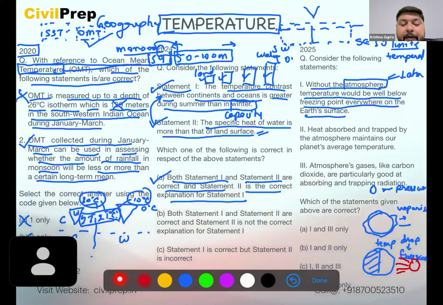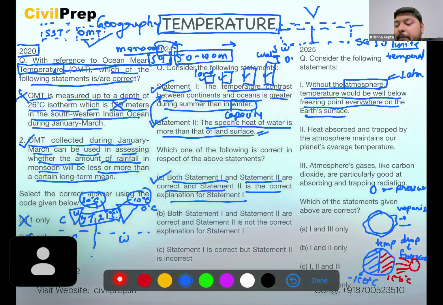The face of Earth which is facing the sun will have a temperature of around 150 degrees Celsius. And when the side of Earth is away from the sun, it will be minus 150 degrees Celsius. So this will be the contrast seen over the Earth's surface.